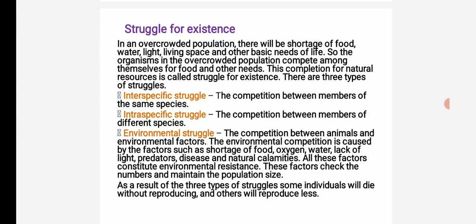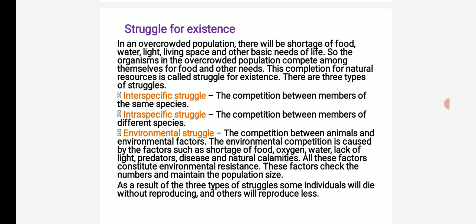There are three types of struggles. Number one, interspecific struggle. The competition between members of the same species is called interspecific struggle. Number two, intraspecific struggle. The competition between members of different species is called intraspecific struggle. Number three, environmental struggle. The competition between organisms and environmental factors is called environmental struggle.